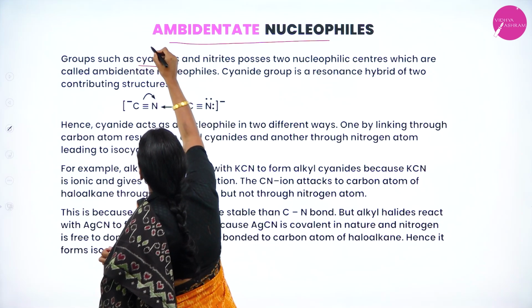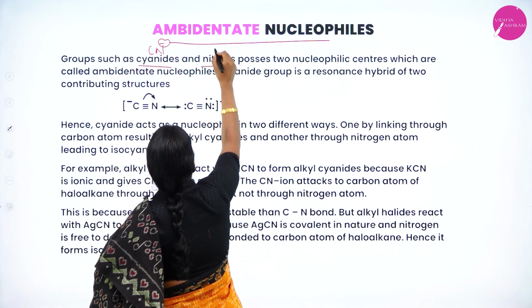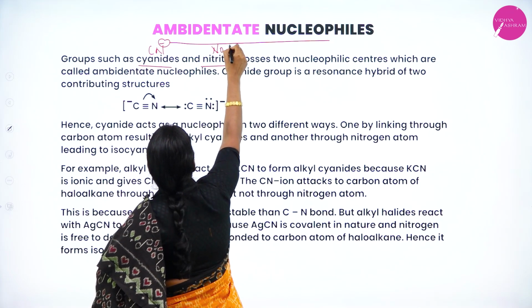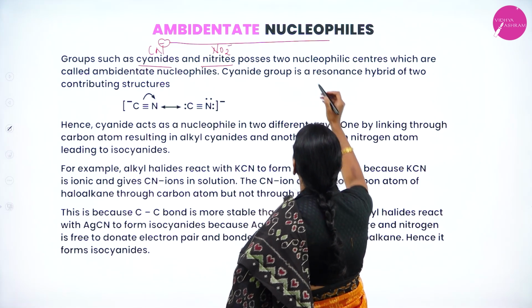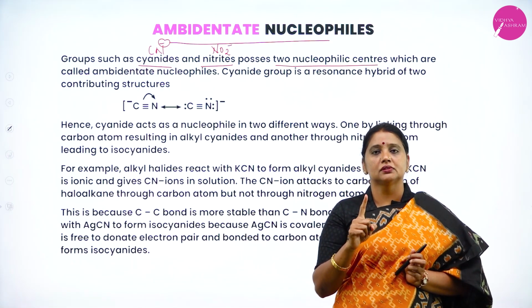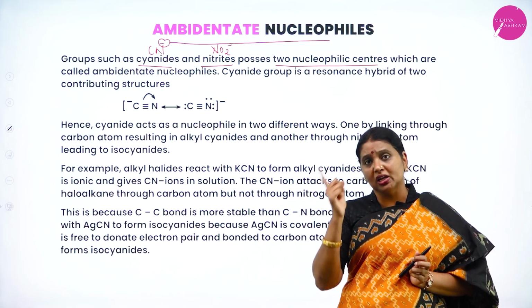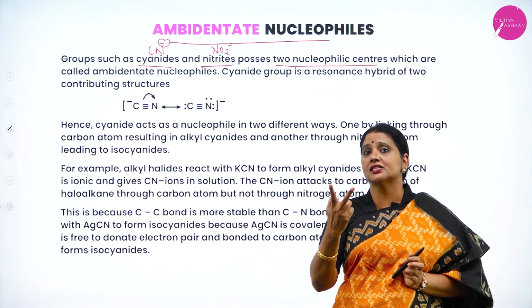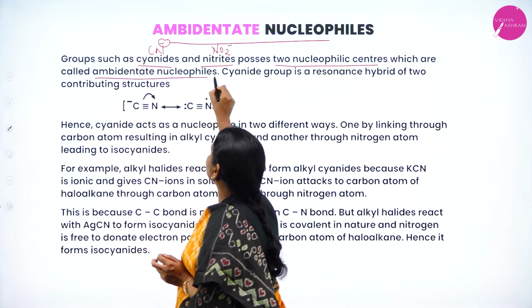Groups such as cyanide, CN minus, and nitrite, NO2 minus, possess two nucleophilic centers. The molecule is the same, but nucleophilic centers are two. Such nucleophiles are called ambidentate nucleophiles.